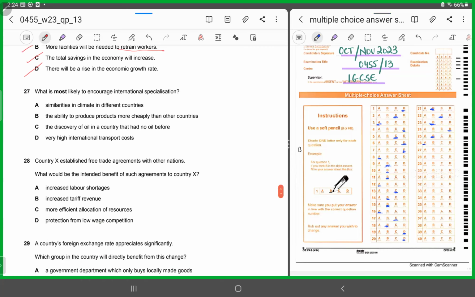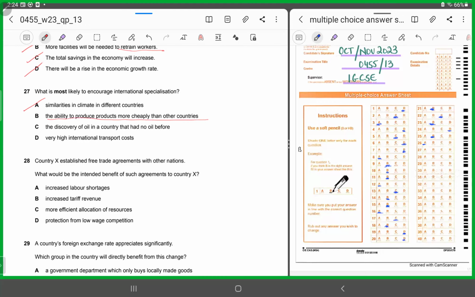27, what is most likely to encourage international specialization? Now, what will encourage countries to go for specializing? Specializing means increasing the level of production of those goods in which the country has a comparative advantage over other countries. So what would encourage countries to do it? Similarities in climate in different countries? No, climate has nothing to do with that. The ability to produce products more cheaply than other countries? Yes, that's the reason, because you are at a benefit.